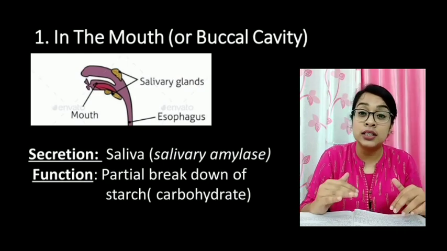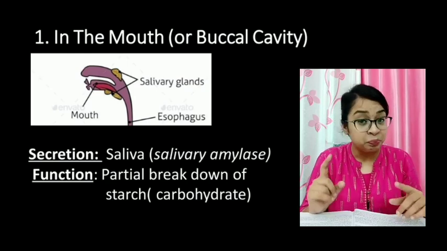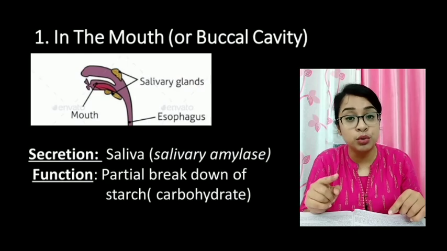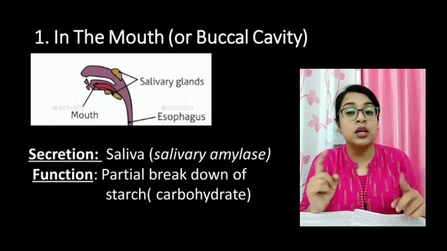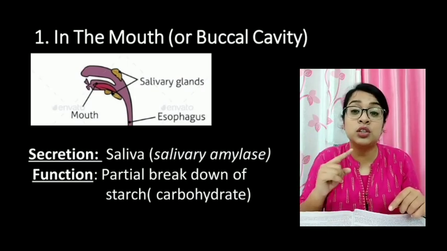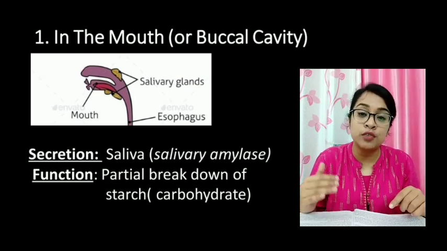Secondly, saliva consists of an enzyme known as salivary amylase. This enzyme breaks down the starch into glucose. Starch is a carbohydrate. It breaks down into glucose. Keep it in mind, all the carbohydrate present in the food is not digested here. So we use the term partial digestion of starch.